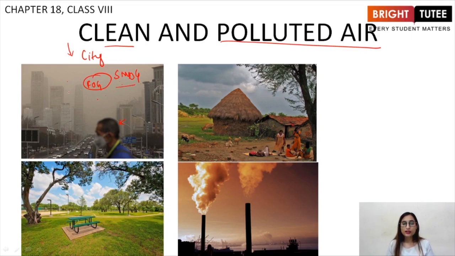It is smog that is present inside the city and it is not breathable. It may cause different diseases, right? So this air is polluted air. As you can see on the roads, there are so many vehicles running, there are industries, there are buildings, there is a lot of pollution happening, right? So here we have polluted air.